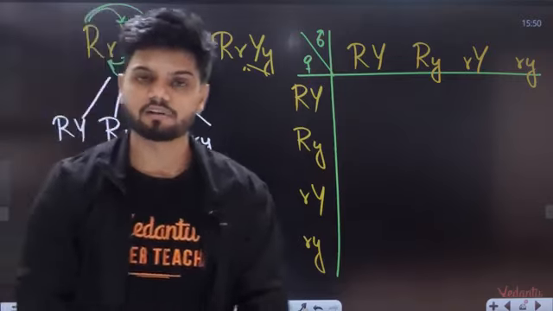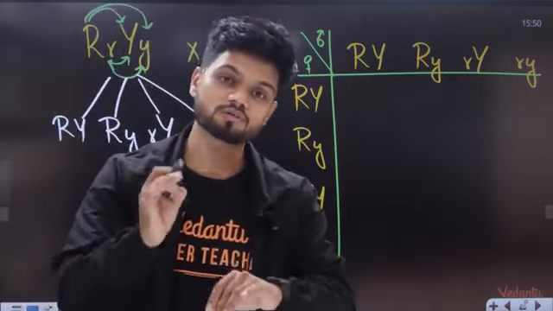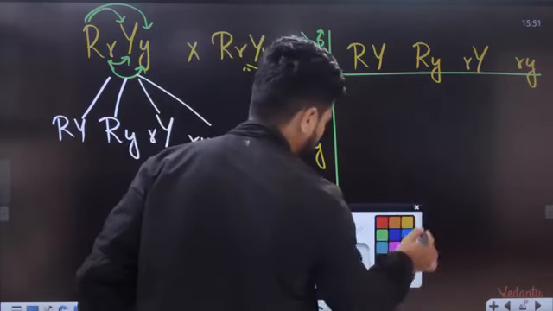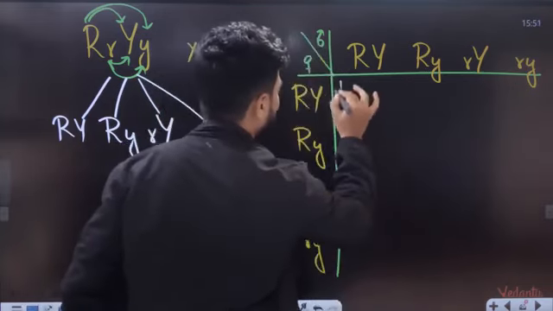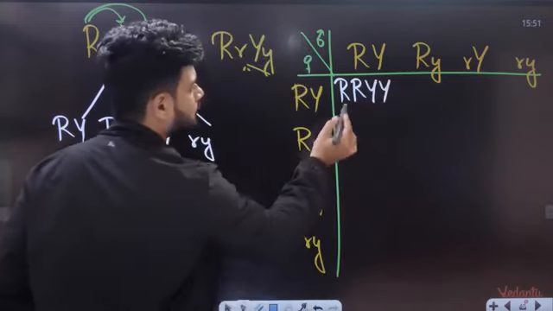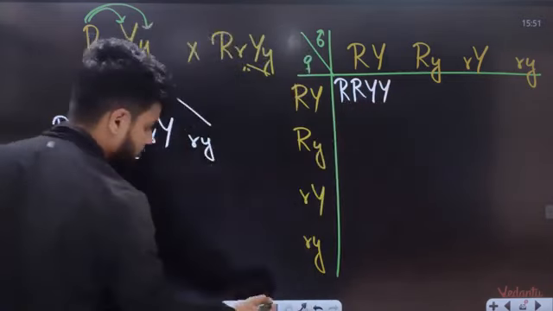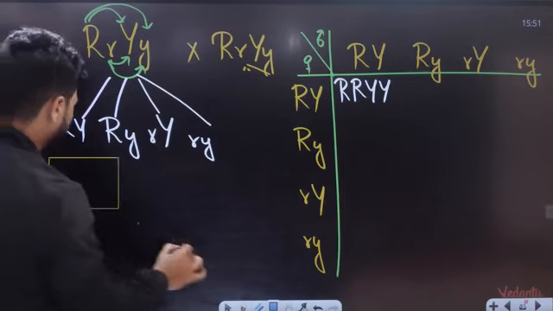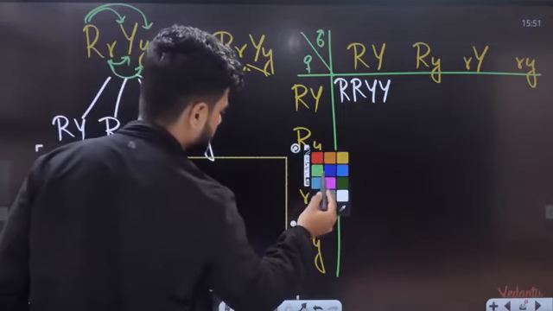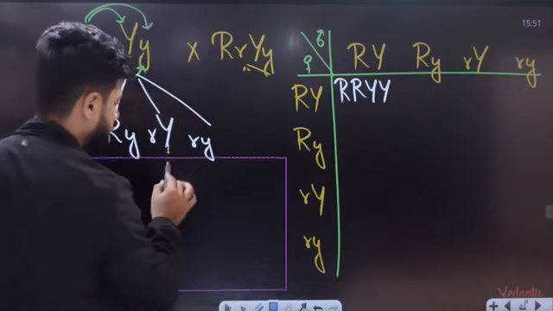I'm filling the entire table right now, and I want everyone to fill it along with me. Can we start? Yes, sir. Let's try to fill it up. First we have capital R capital R, capital Y capital Y. What will it be? Round yellow. Yes or no? It's going to be round and yellow.